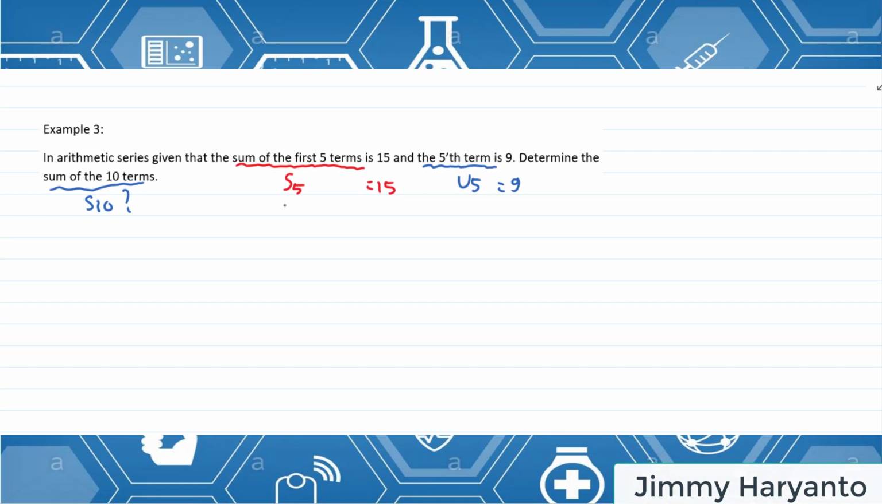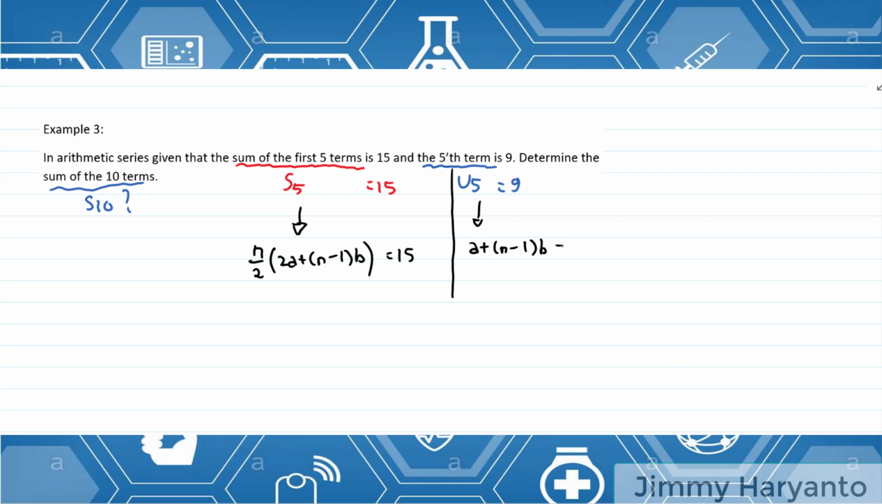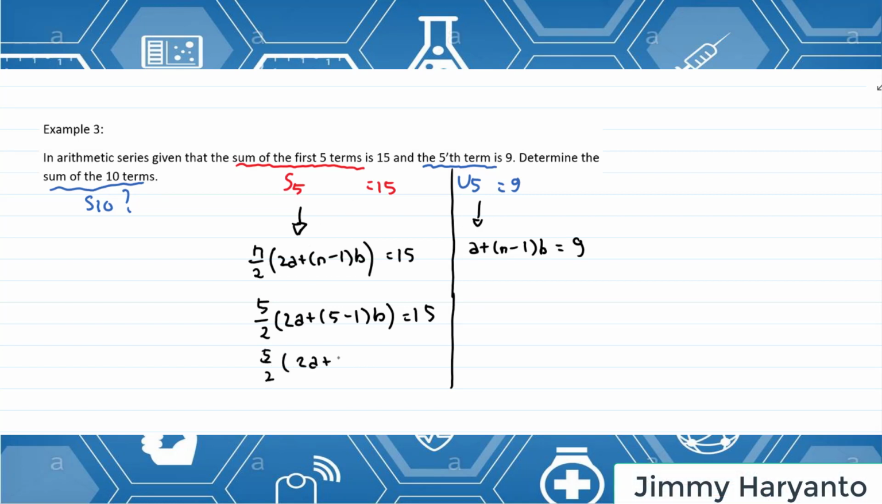Okay, so I can expand for S5. The formula for S5 is n over 2 in the bracket 2a plus n minus 1 times b equals 15. And then for this one, I can expand it into a plus n minus 1 times b equals 9. Okay, let's simplify both of them. The n is 5, so I write 5 over 2 in the bracket. I don't know the a. The n is 5. I don't know the b. Leave it like that. 15. Simplify it again. 5 over 2 in the bracket 2a plus 4b.